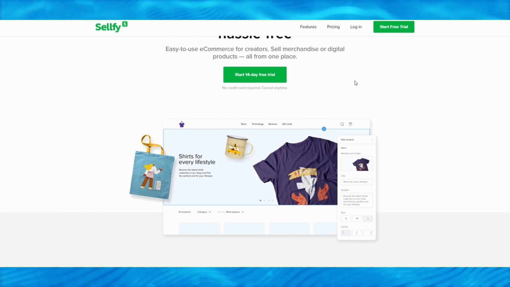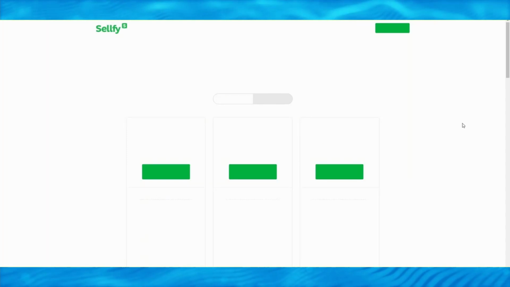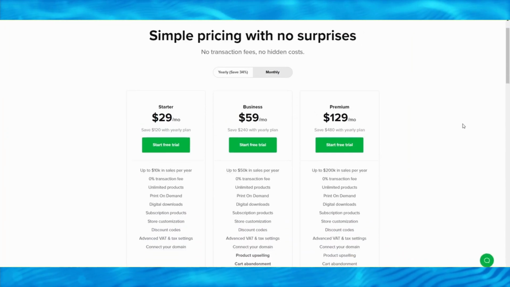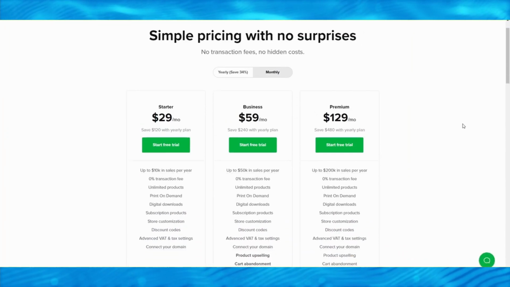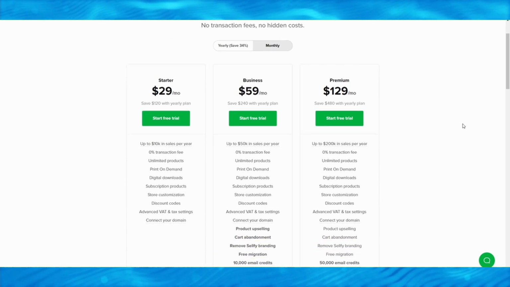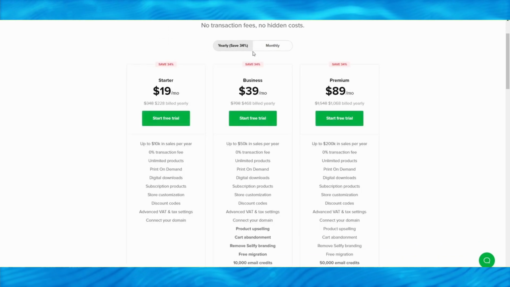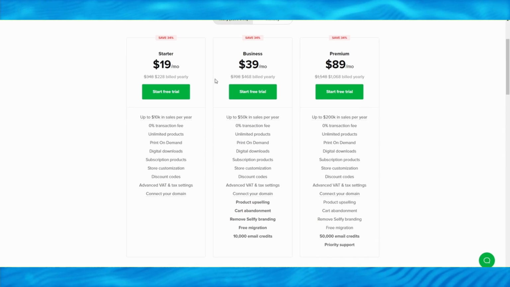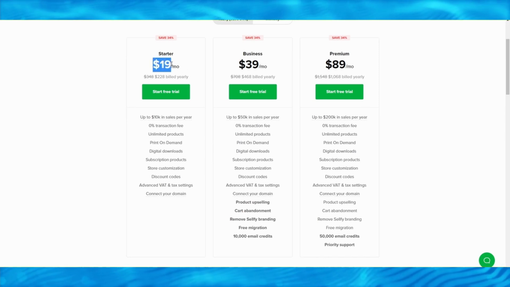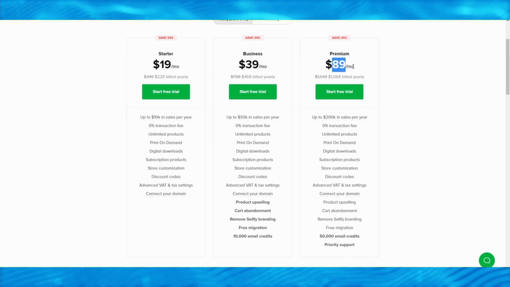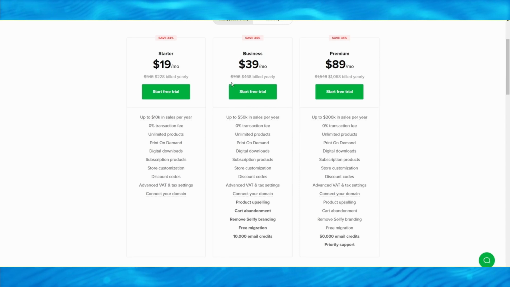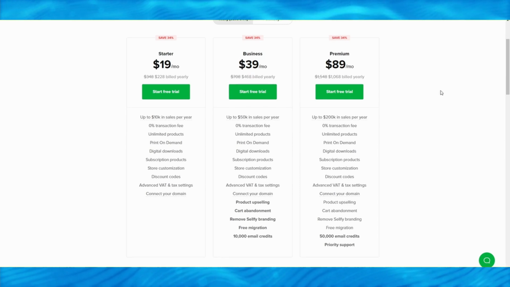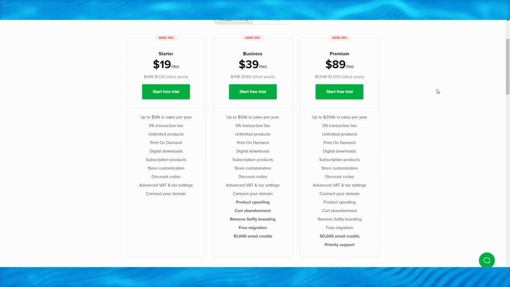Step 2 is to check the website's pricing plan. Do not worry again, you will not need to buy anything in this website. If you watch the video, you will understand how this method will make you money with $0. I just want to show you that they have 3 different pricing plans starting at $19 per month, $39 or $89. And you can see that their average and most popular plan is $468 per year.